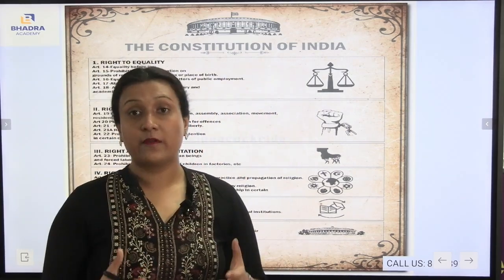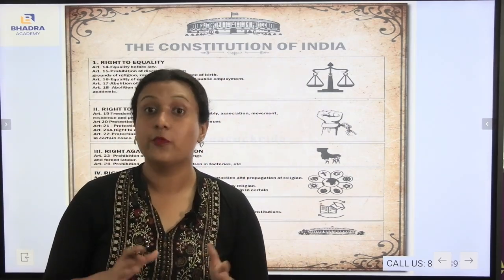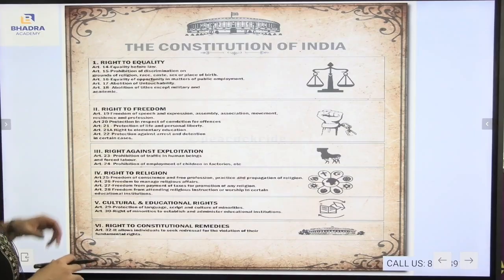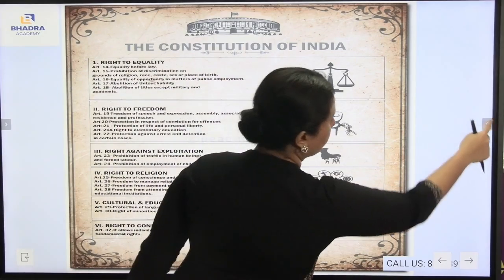I hope you have understood the importance of rights. Now we will be understanding here. Look at the picture, the Constitution of India. First comes the right to equality. Under the right to equality, equality before law.